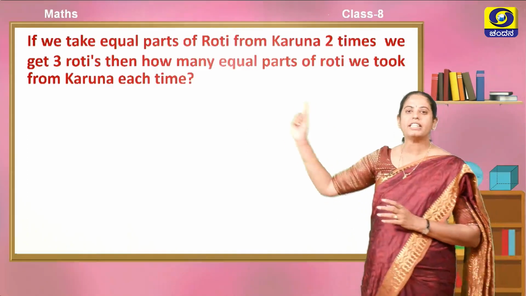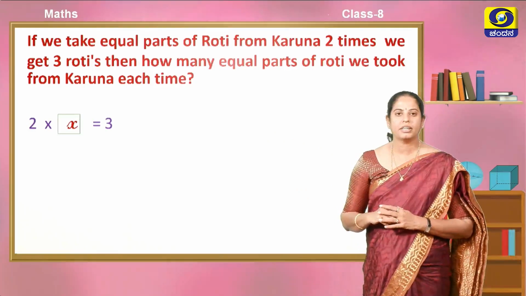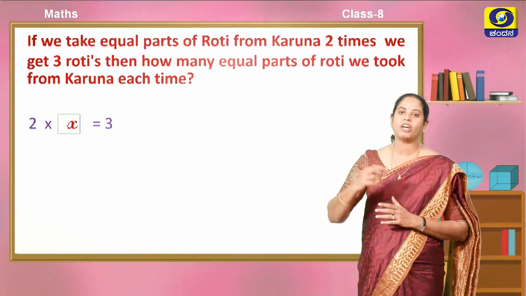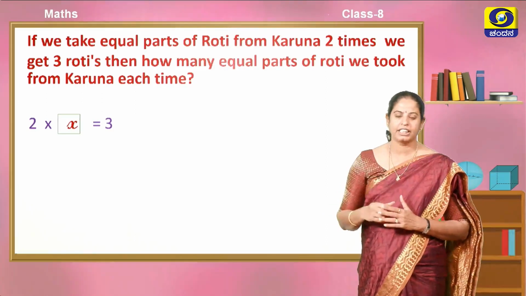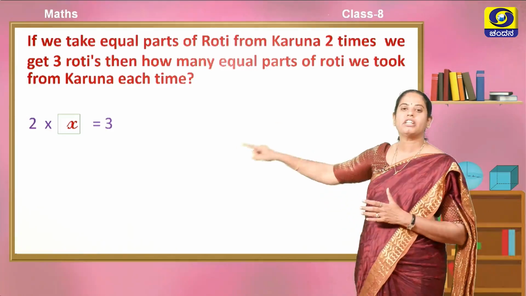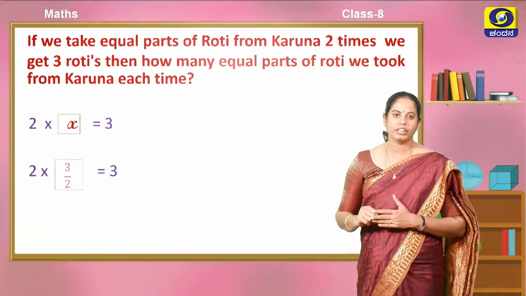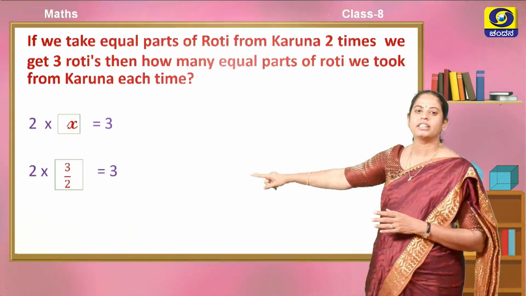Let us write this statement mathematically. Let the equal parts of roti be x. If we take those equal parts 2 times, that will be equal to 3. Then how many equal parts are we taking? Think, it is 3 by 2.